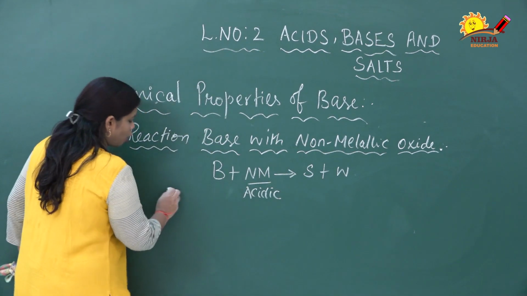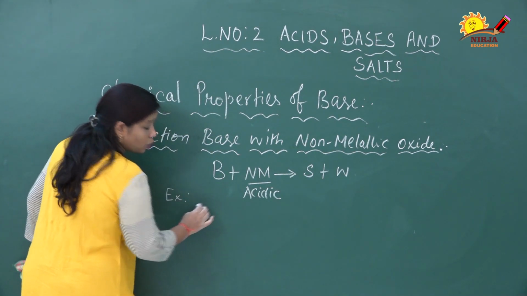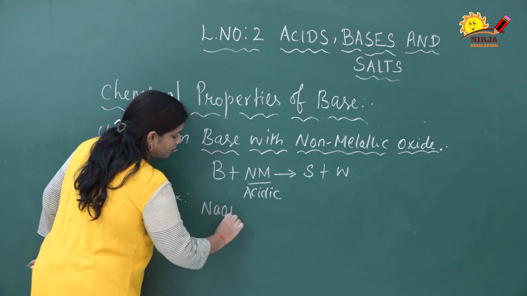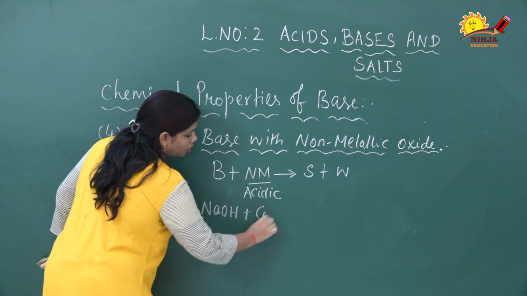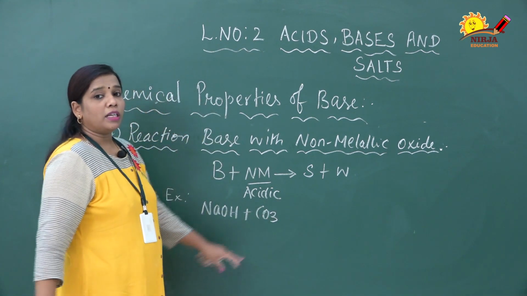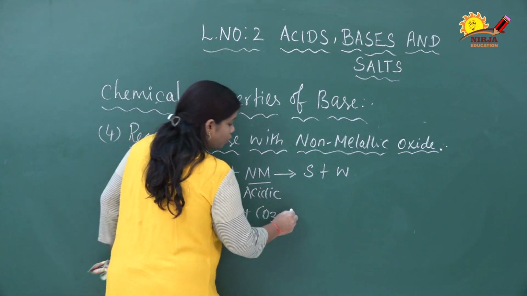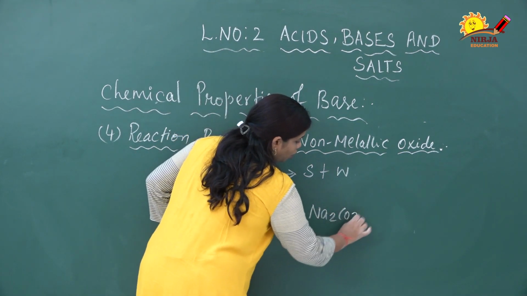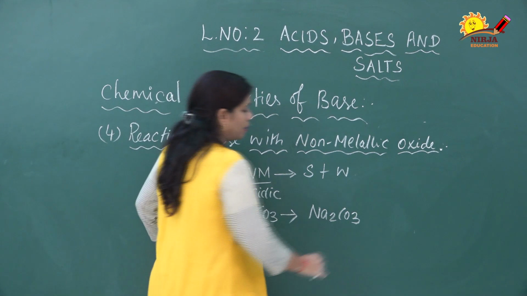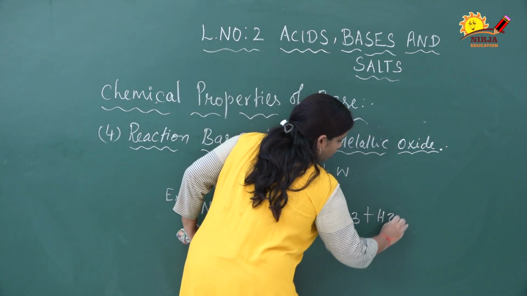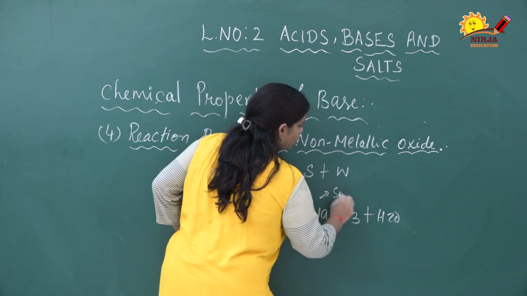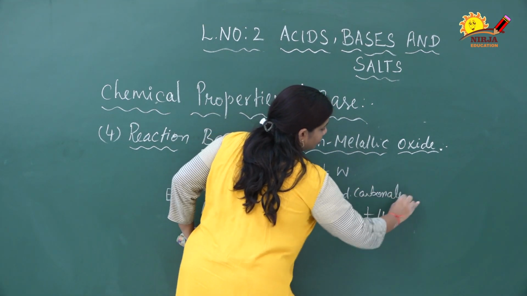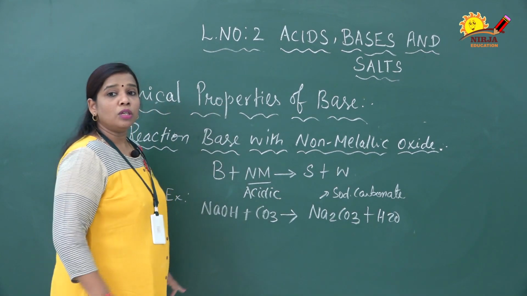So here we are going to solve some examples. Here I am taking sodium hydroxide, NaOH, reacts with CO2, it produces Na2CO3, sodium carbonate, plus water. So what is the name of the substance? This is called sodium carbonate. Clear? Na2CO3.